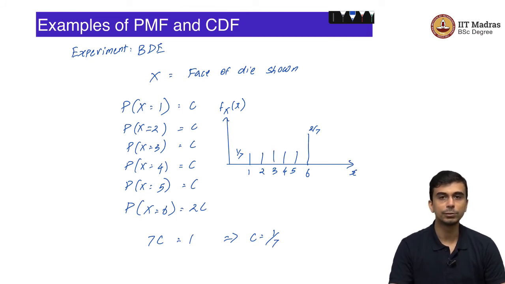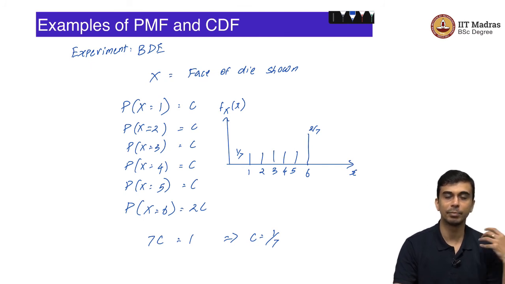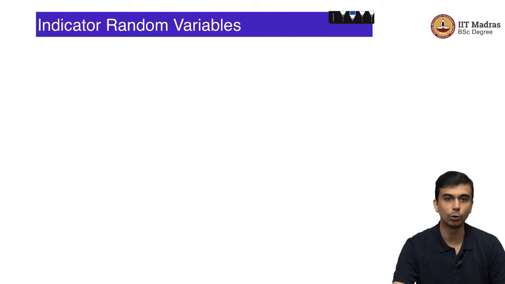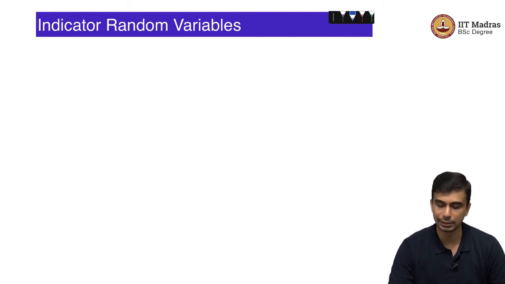So, these are some examples of PMF and CDF and how you can exploit the properties of the PMF to get concrete answers. Even though the English version was not complete, I mean did not give you the full answer immediately, it just said relatively 6 is twice as likely as the other faces. You can use the property of the PMF to get the exact probability of this particular die rolling a 3 or a 4 or a 6.